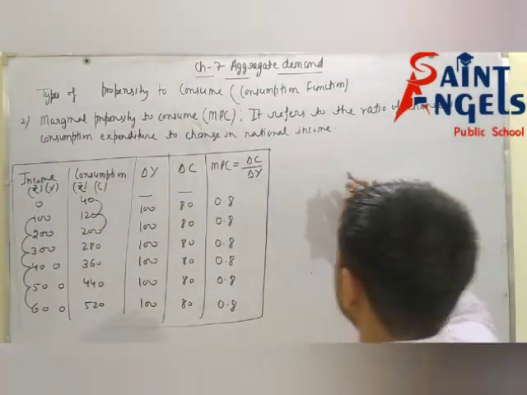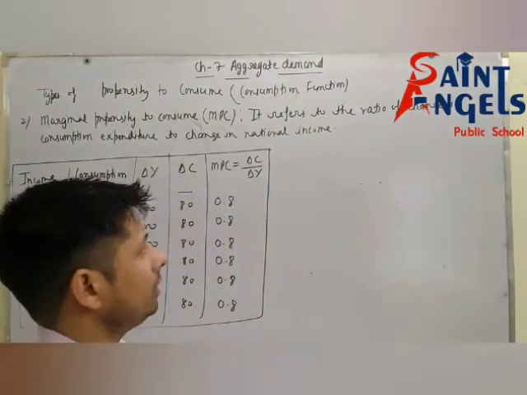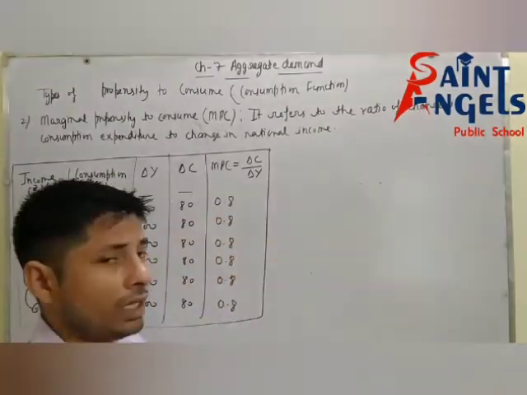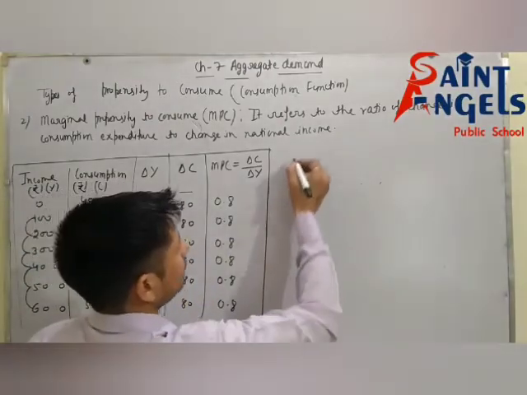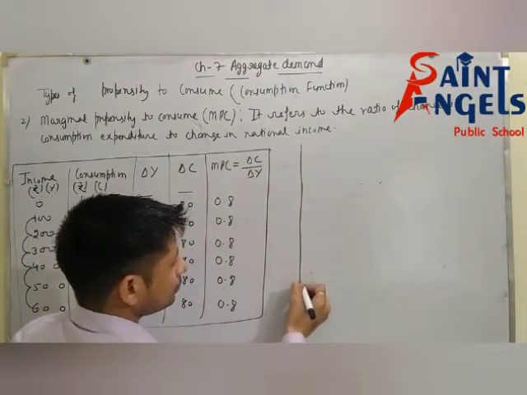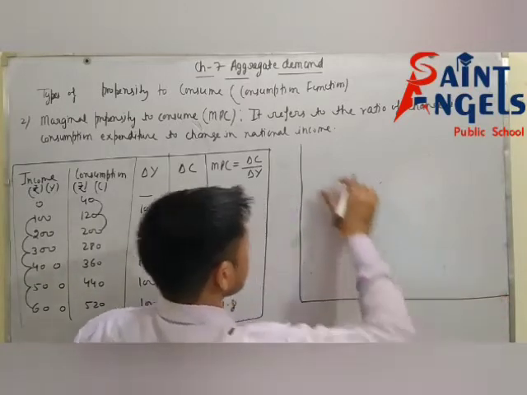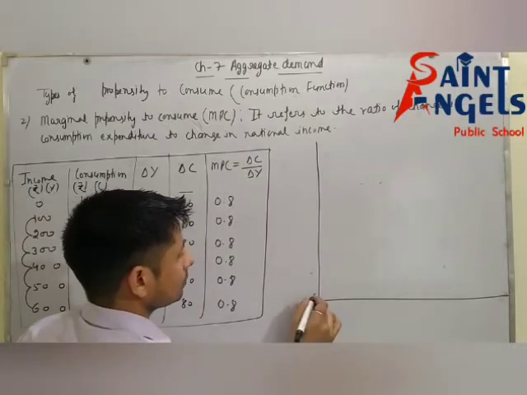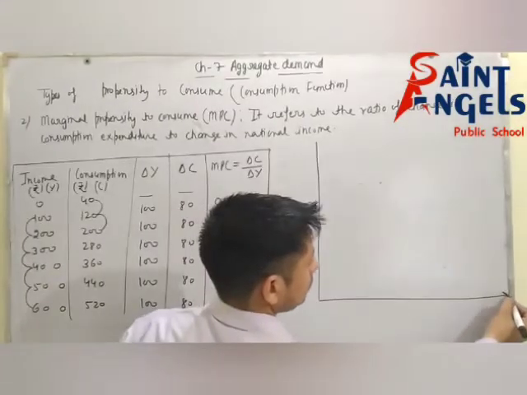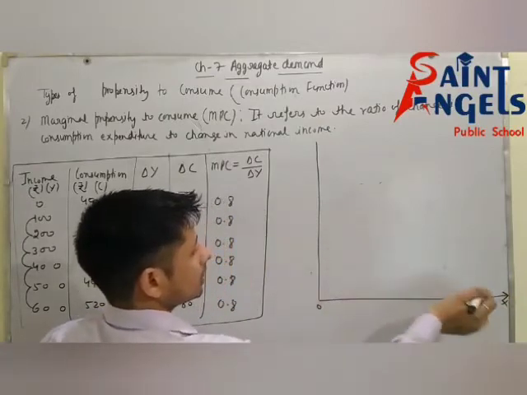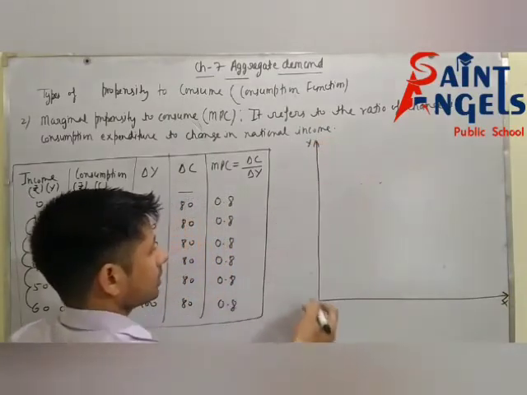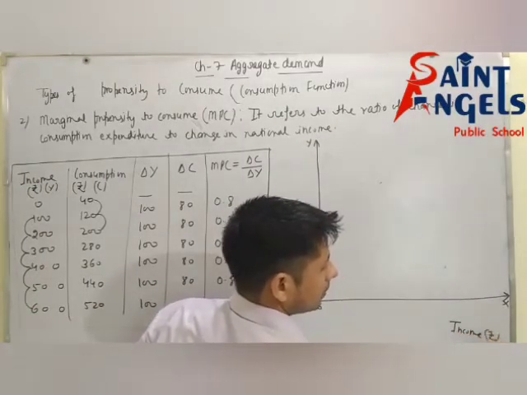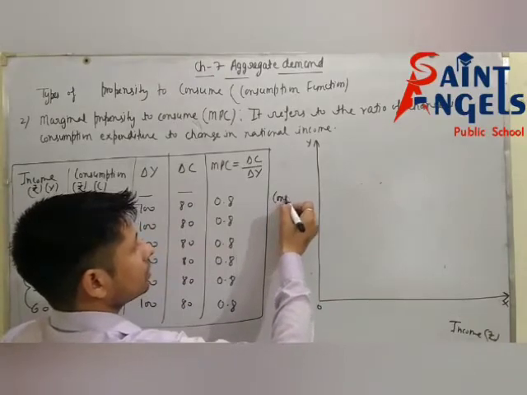Now we are going to discuss how to calculate the value of MPC in a diagram. This is the X axis and this is the Y axis. Now take income here and consumption here.